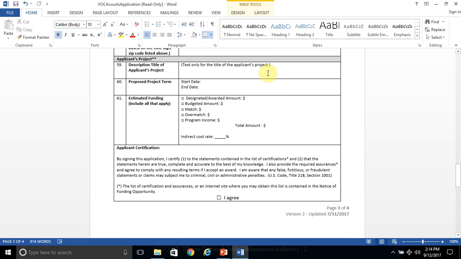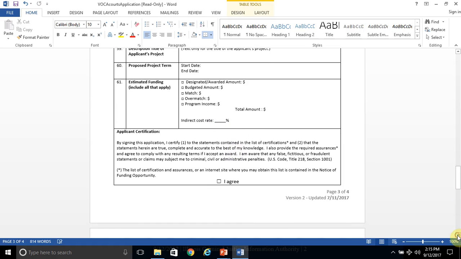The title of the applicant project, you can get that from the NOFO. The proposed project term, the start date and end date, again, will be listed in the NOFO. This table is where you're going to list the estimated budget. So the designated awarded amount would be the amount that you're seeking from the federal fund. The budgeted amount is the total budget. This would be any match or overmatch. And if there is any program income, it would be listed here. And so that total amount should match that budgeted amount. And you can indicate here if you will be charging any indirect costs to the agreement.